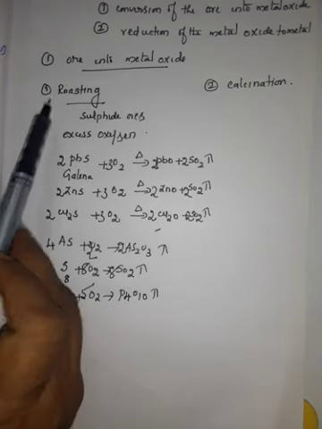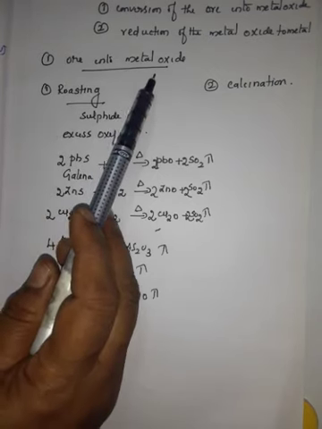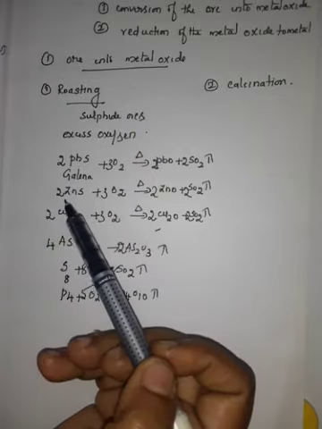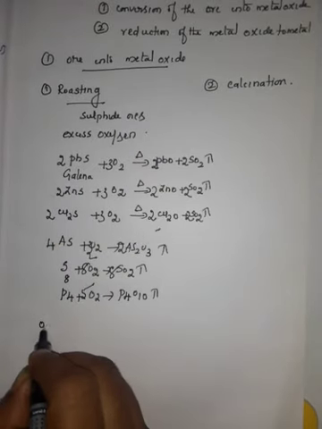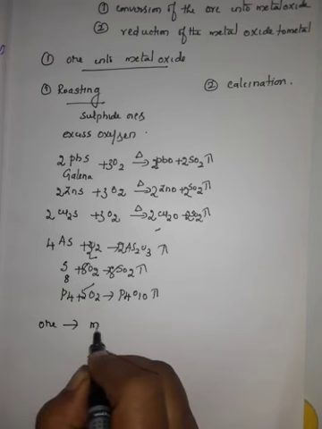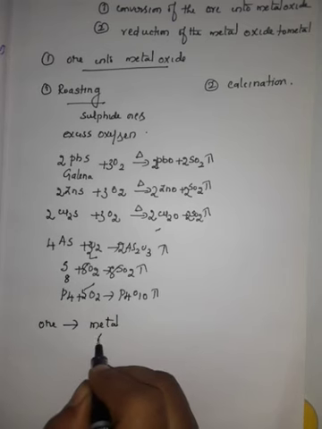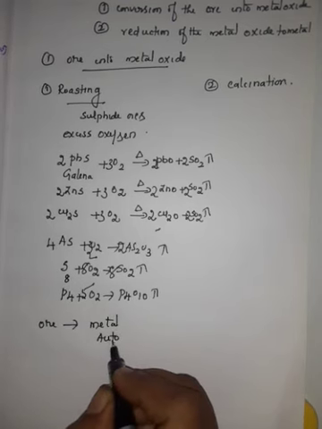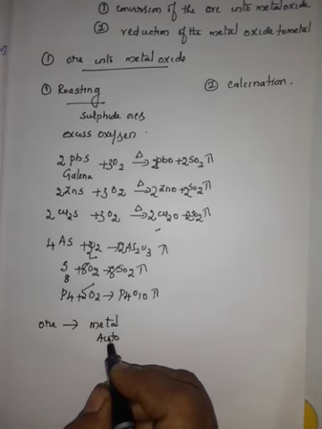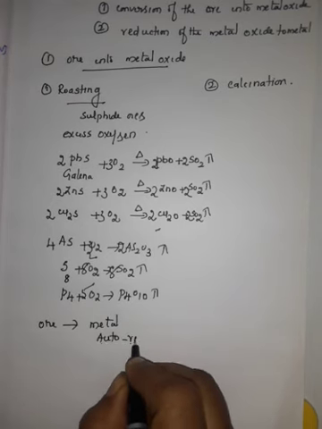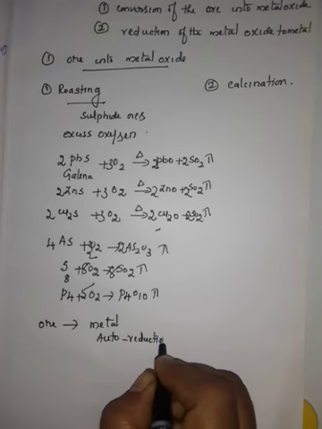Sometimes in roasting the ore is converted to metal oxide, and then the metal oxide is converted to metal. Sometimes in roasting, the ore is converted directly to metal. That is called auto-oxidation, auto-reduction. For example,